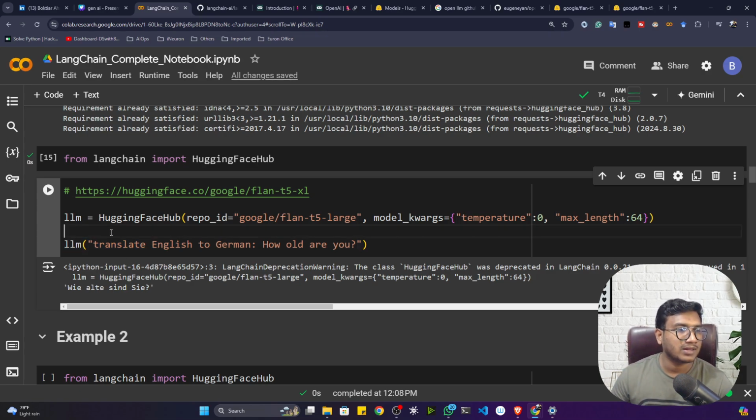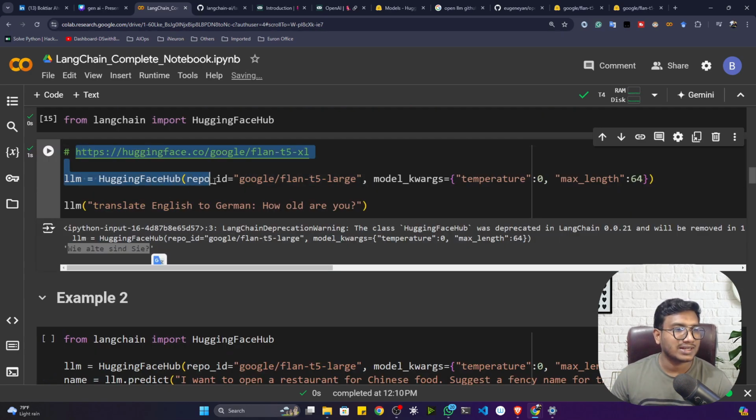Now, this is the prompt I have given: translate English to German. This particular sentence, how old are you? I want to do the translate operation from English to German, and for this I'm going to use this model. Now let me execute and let me show you the magic. See, this is the output I got. This is the German translation of how are you.